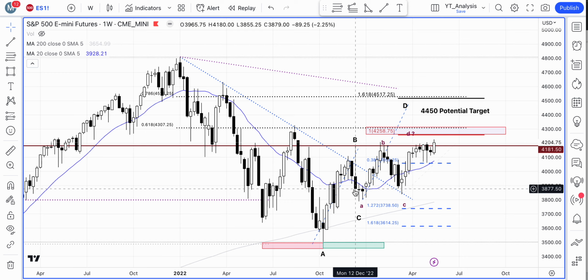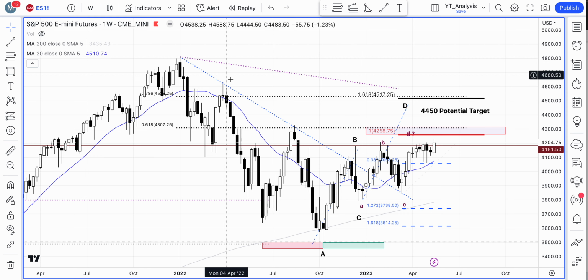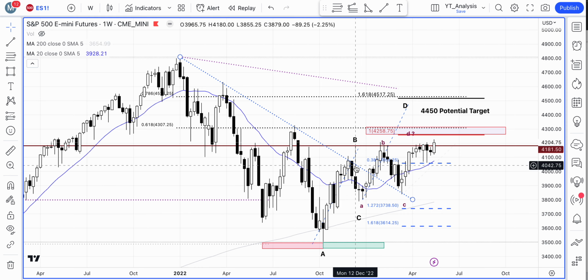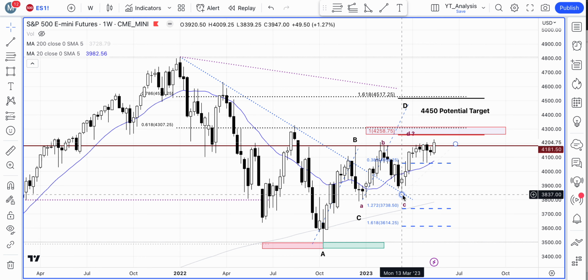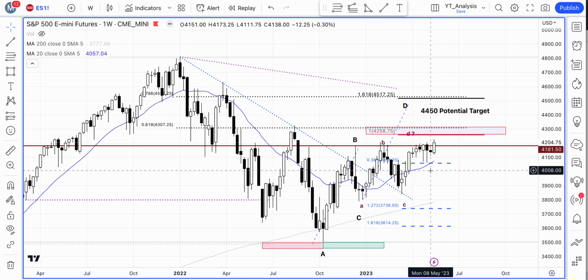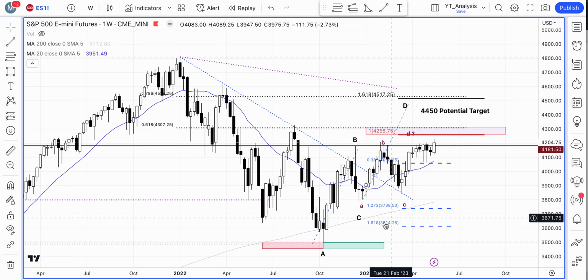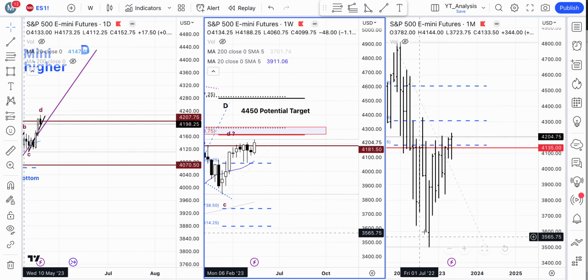a break below this. That was actually a false signal, and that was very, very confusing as well, because it was a break of the trend line and then the price actually failed to break above it. And then we had another attempt to break out of it. We formed a double top here. The price came back and tested this trend line, which now acted as a support. So one time resistance now became a support, and then we have a series of higher lows. So that's something also to watch.